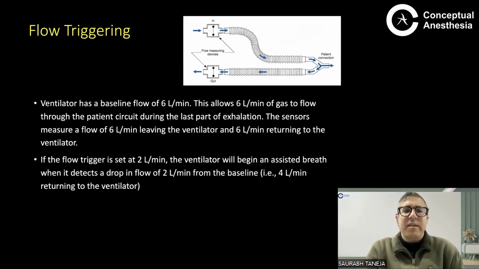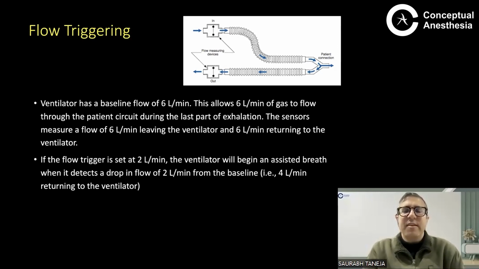Suppose the ventilator has a baseline flow of 6 liters per minute. This allows 6 liters per minute of gas to flow through the patient circuit during the last part of exhalation. The sensors measure the flow of 6 liters going from the ventilator to the patient and returning to the ventilator, so 6 liters of flow is through the circuit throughout. If the flow trigger is set at 2 liters per minute, which is the usual setting, the ventilator will begin an assisted breath when it detects a drop in flow of 2 liters.